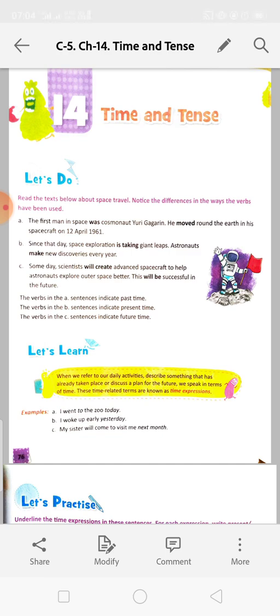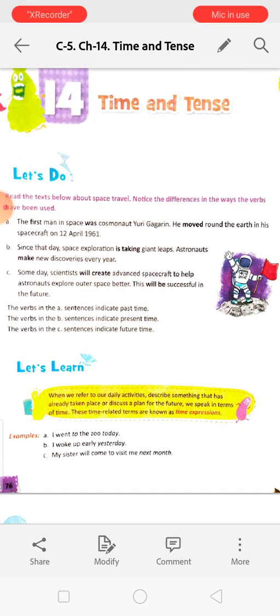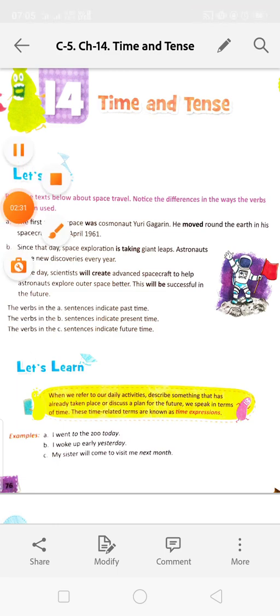Now coming to the text, look at the book. Read the texts below about space travel. Notice the differences in the ways the verbs have been used. The first man in space was cosmonaut Yuri Gagarin. He moved around the Earth in his spacecraft on 12th April 1961.